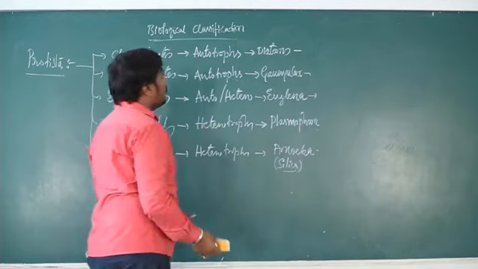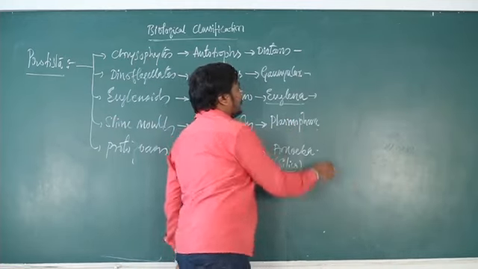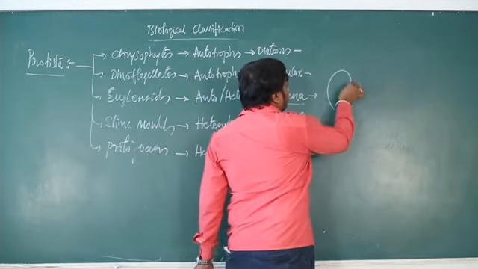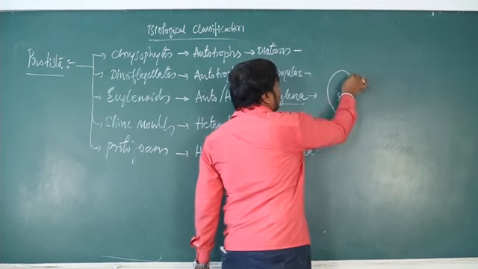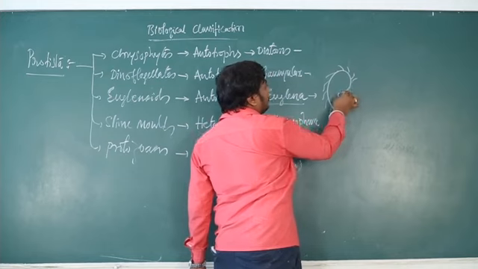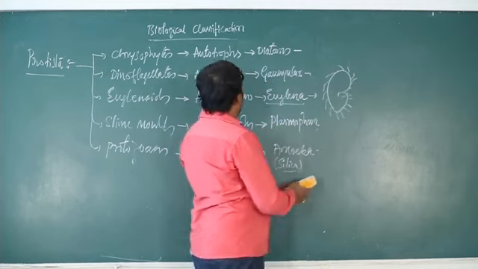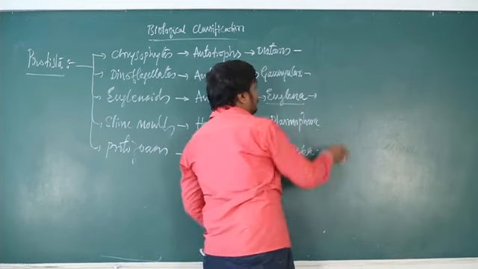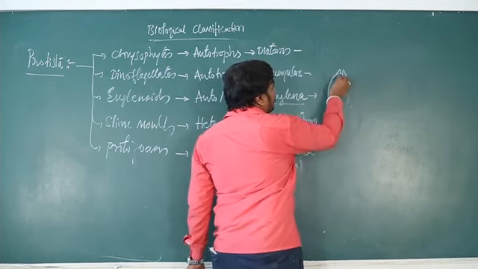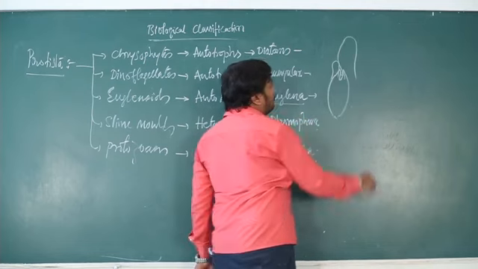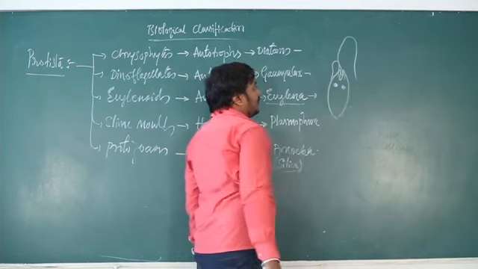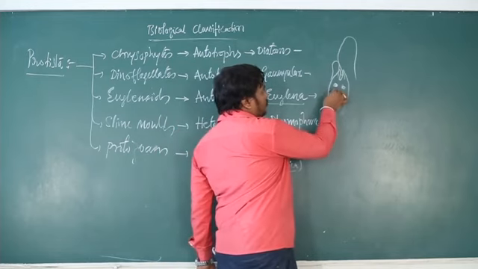Okay, next come to euglenids. The only representative organism we can remember is euglena. Euglena has a slipper like appearance like this. It has a small flagella called cilia. Sorry, I am talking about paramecium, not euglena. So euglena has the structure like this. One short flagella, one long flagella it has, and it has a nucleus. Contractile vacuoles also they have.